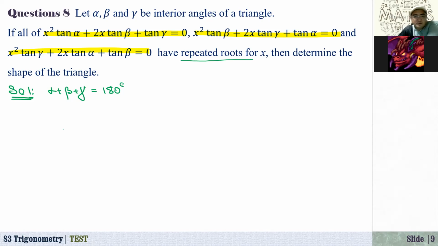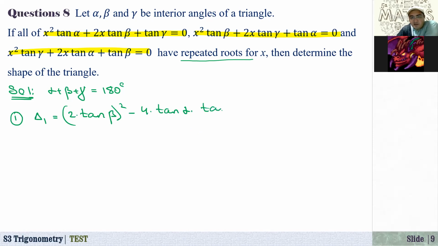Okay. So you see here, they're kind of symmetric equations. If you just consider the first equation, what is its discriminant? Let me call this delta 1. That is equal to b squared, that is 2 times tangent of beta squared, minus 4 times a, that is tangent of alpha, times c, that is tangent of gamma. Since it has repeated roots, this should be equal to 0.